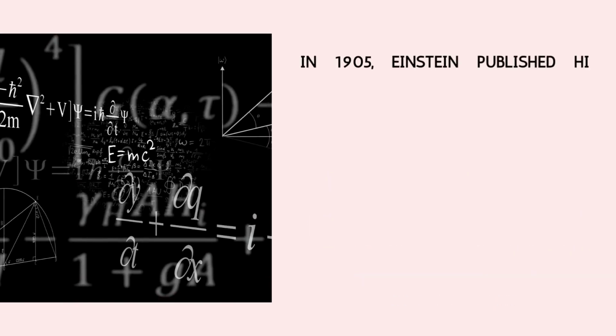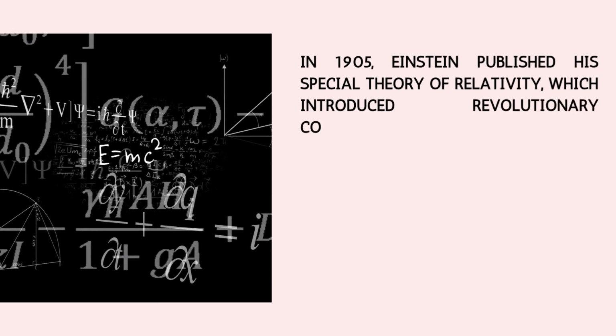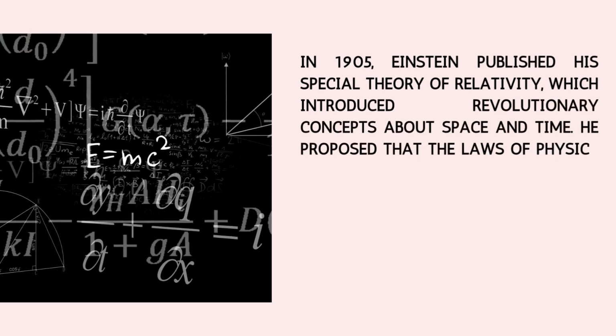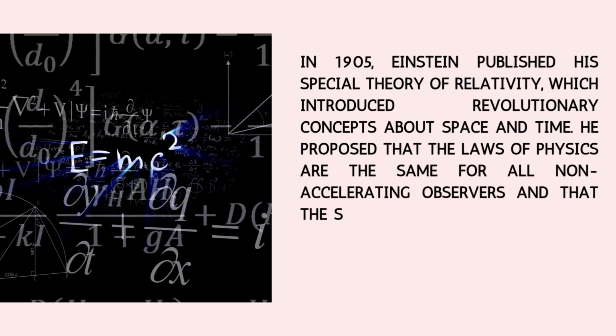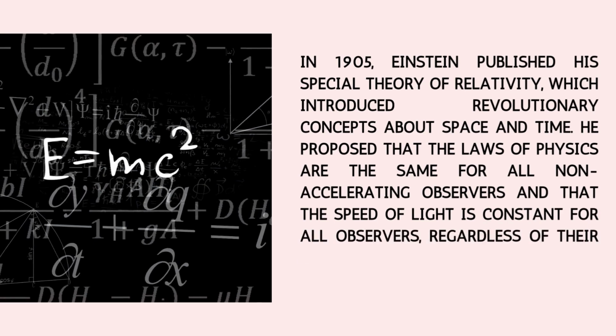In 1905, Einstein published his special theory of relativity, which introduced revolutionary concepts about space and time. He proposed that the laws of physics are the same for all non-accelerating observers and that the speed of light is constant for all observers, regardless of their motion.